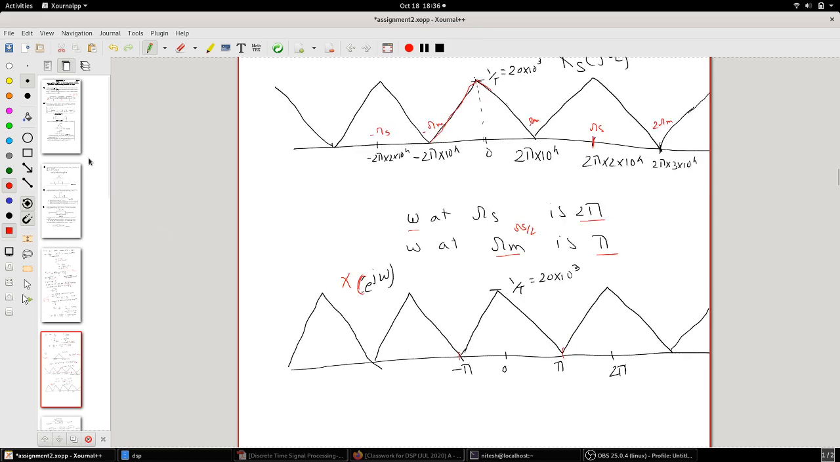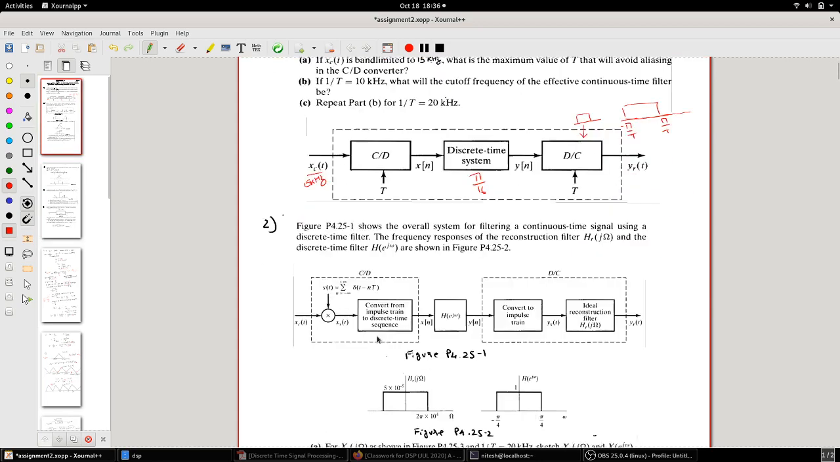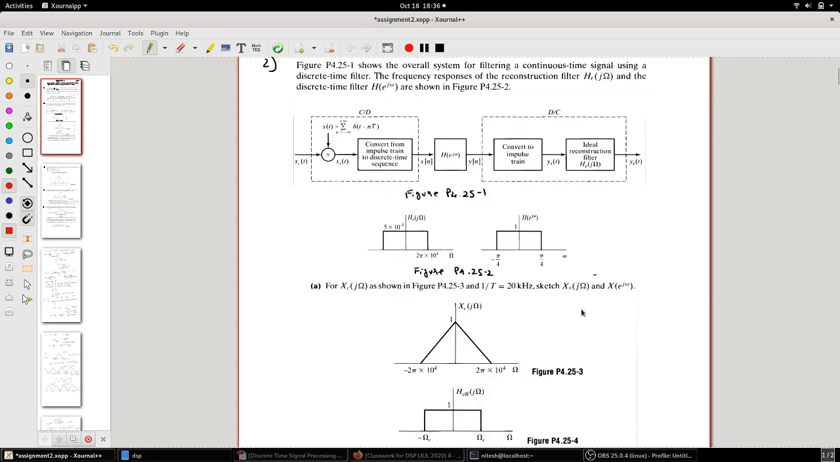Now coming back, this question A is answered. So now let's look at the B question. This is the A question. This is the spectrum at this point we have drawn, and we have drawn the spectrum at this point.